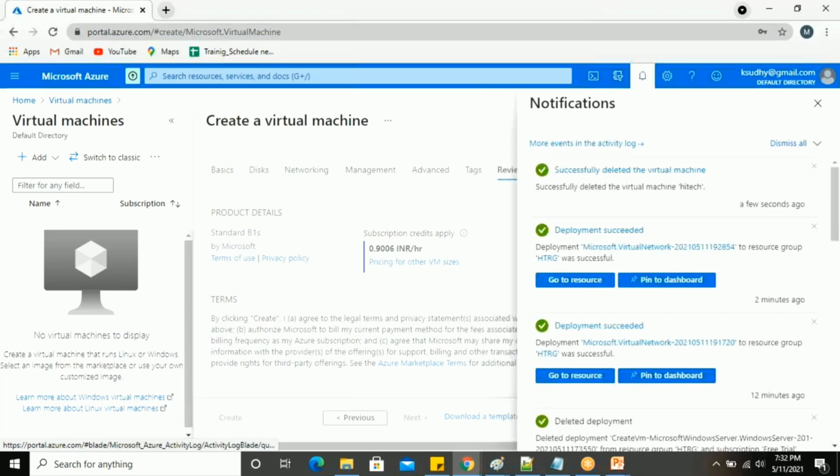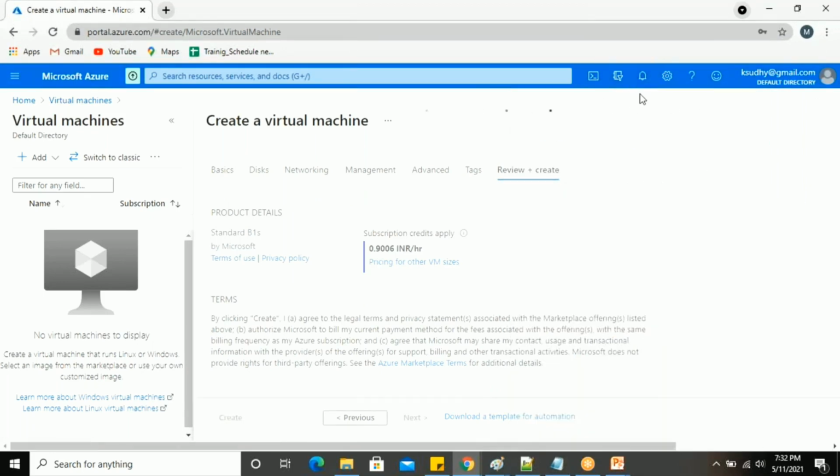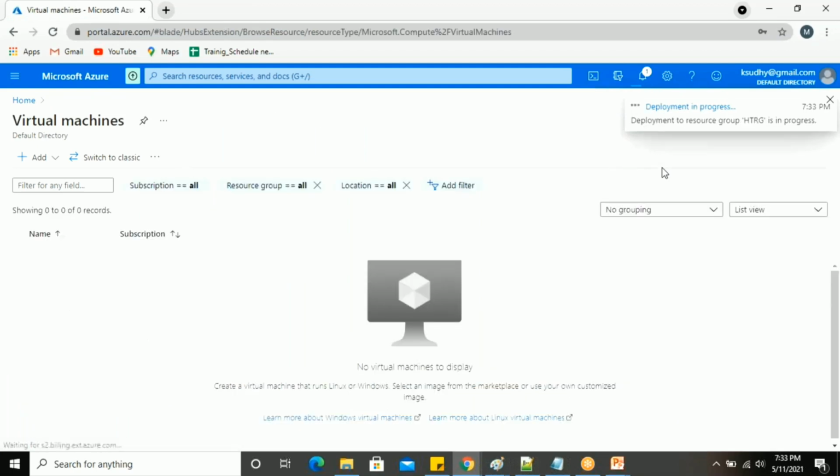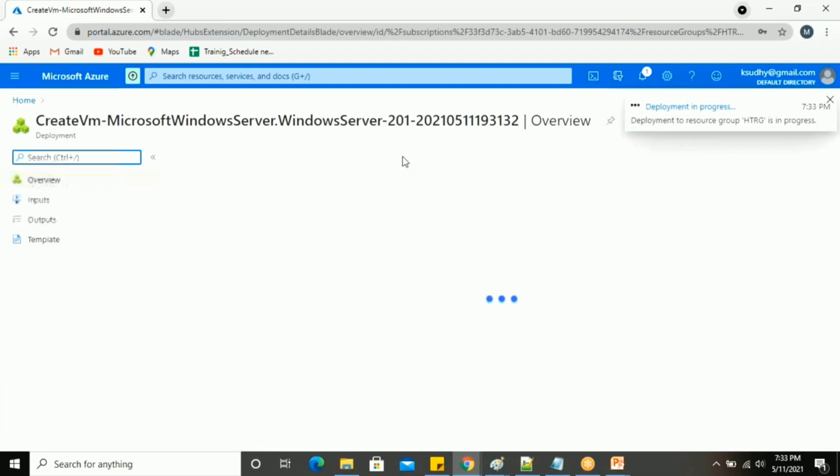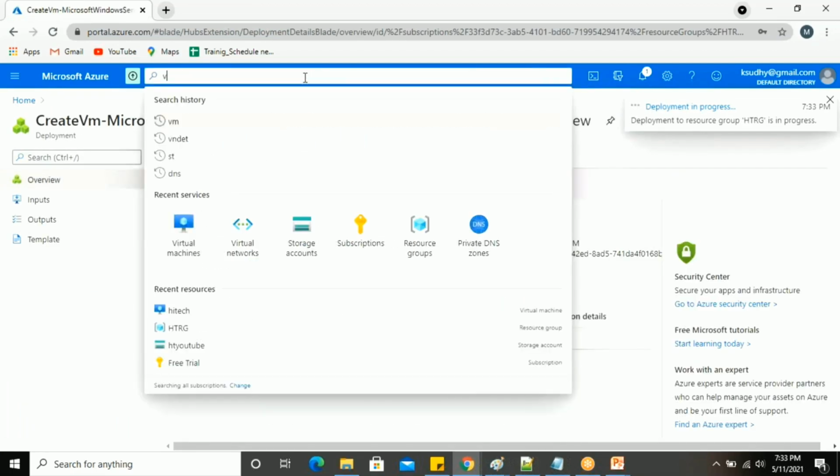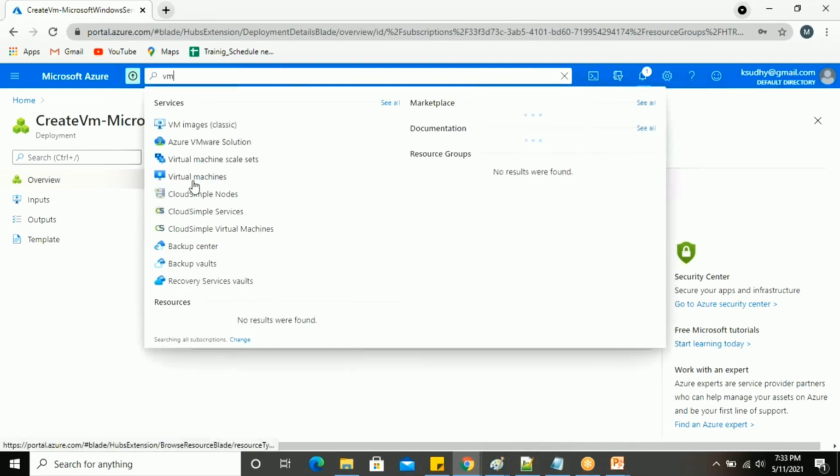Obviously your deployment will be in progress. Once the deployment is done, we'll create another virtual machine in my second VNet. Let me submit the deployment. Once it has been submitted, we are going to create our other virtual machine in my second VNet. The same VM, virtual machine is a service.